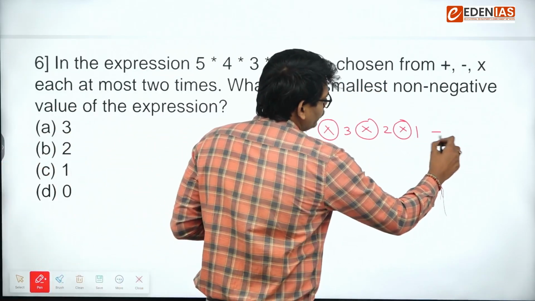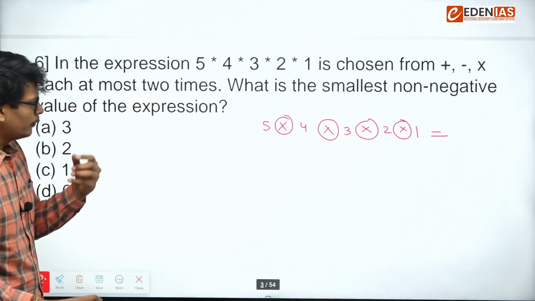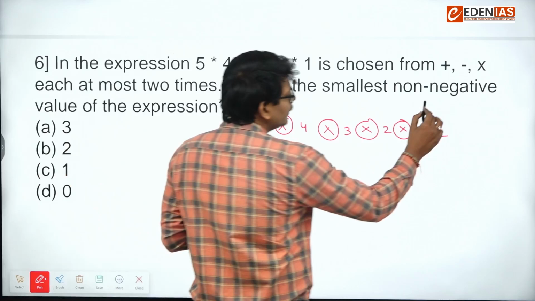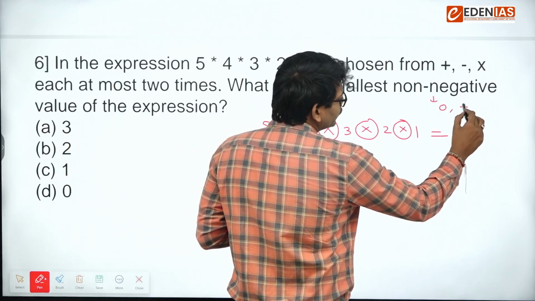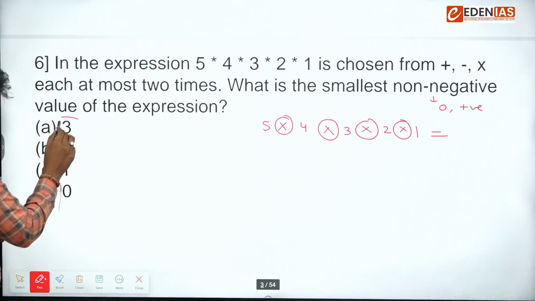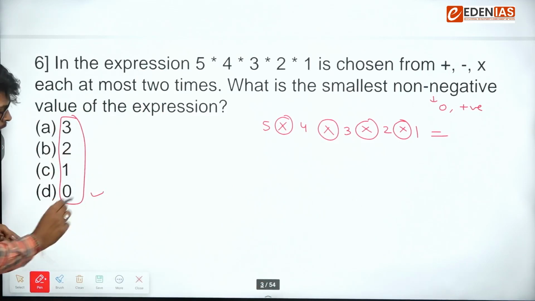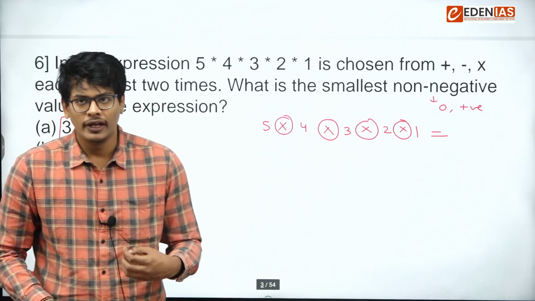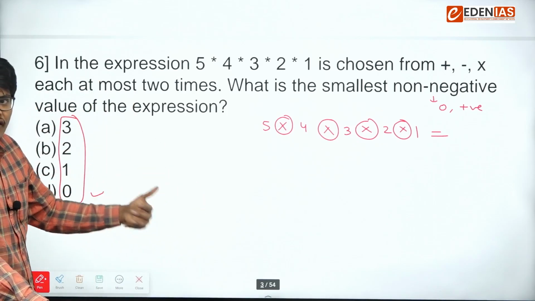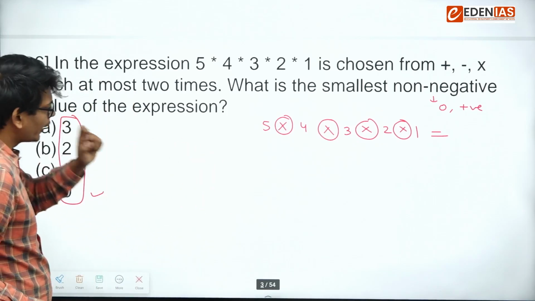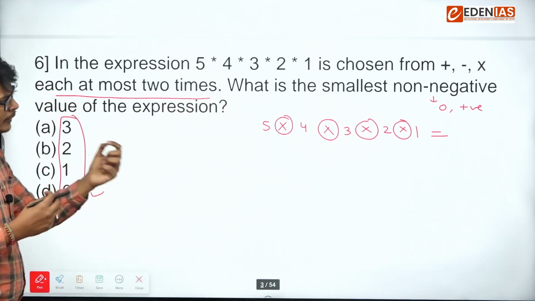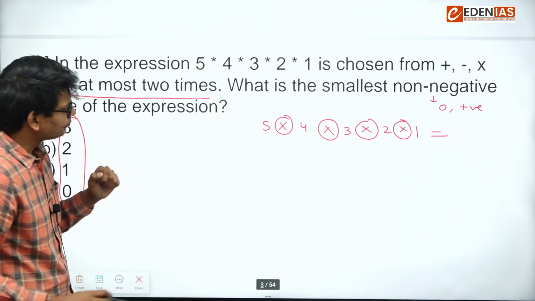Now we have to solve this and we have to make it a small non-negative value. Non-negative means 0 or positive. Okay. If you look at the options, the smallest value is 0. So we will try to make 0. If 0 comes, our answer would be 0. Otherwise, we will try to make 1, 2 and so on. Fine. Now we can choose a symbol at most 2 times.